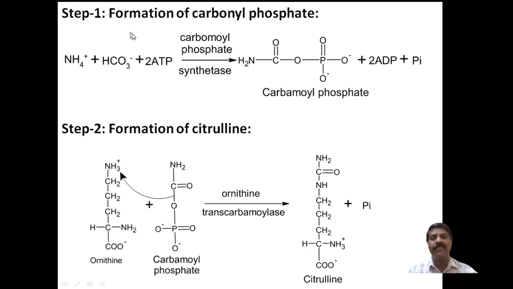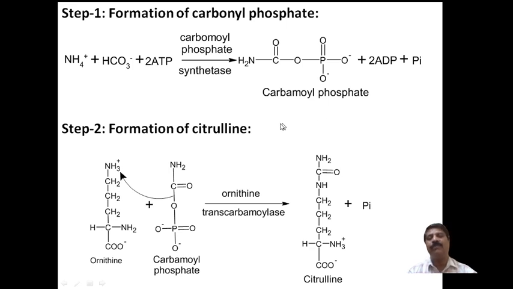In this process, carbamoyl phosphate is formed with the liberation of 2 ADP plus inorganic phosphate, Pi, that is PO4 3-. Two molecules of ATP, the triphosphate, are converted to diphosphate, with liberation of phosphate, and one phosphate group is condensed to form carbamoyl phosphate. This is the first step.